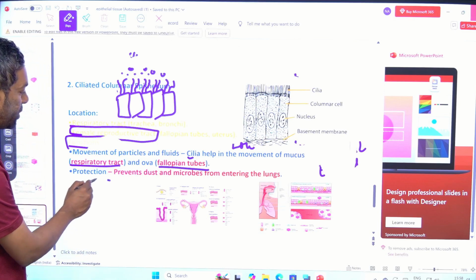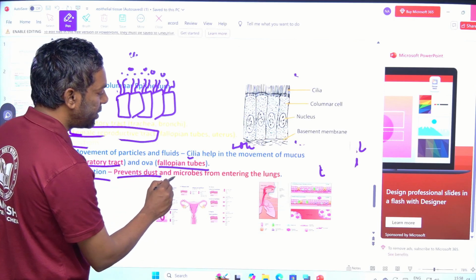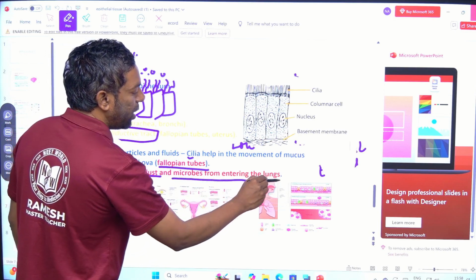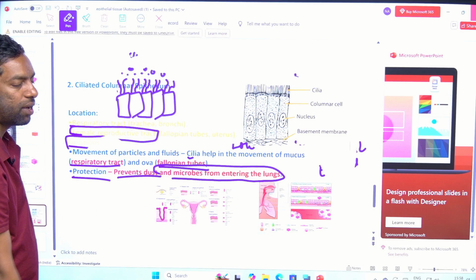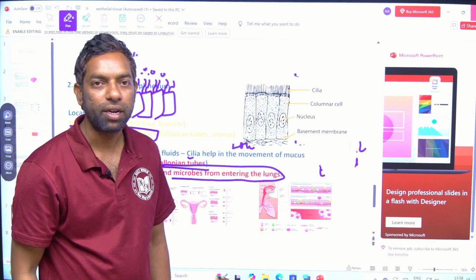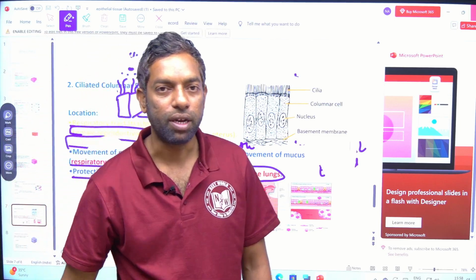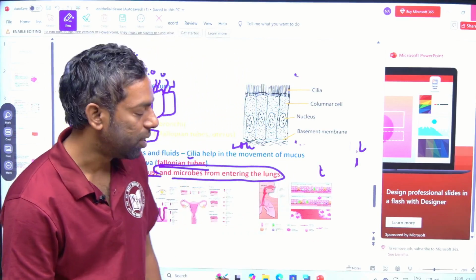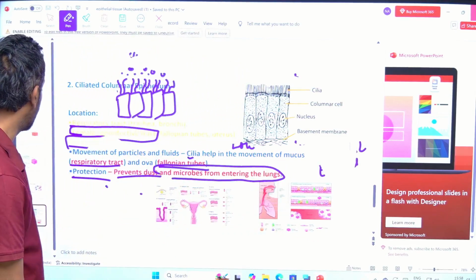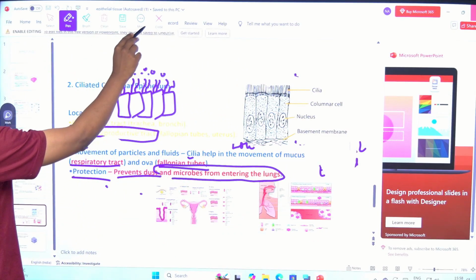Protection: it prevents dust and microbes from entering into the lungs. Of course, they can secrete the mucus and trap the bacteria. This is the protection. Yeah, guys, cool. Next slide.